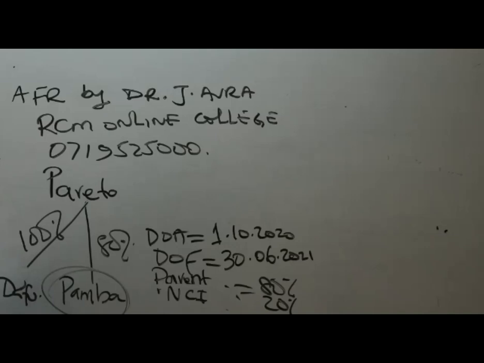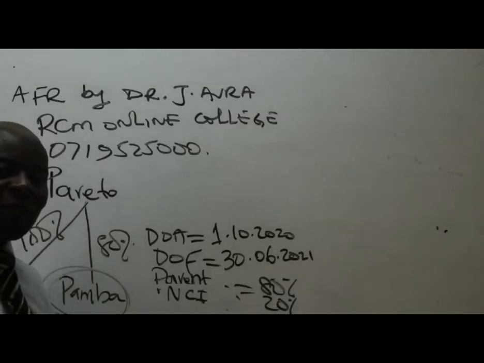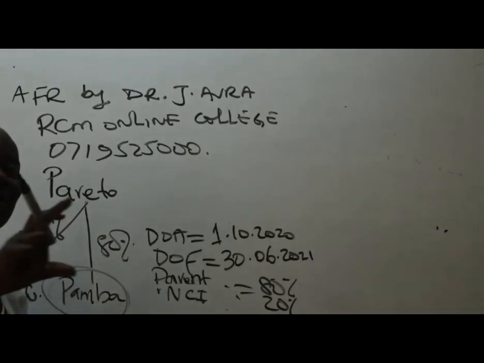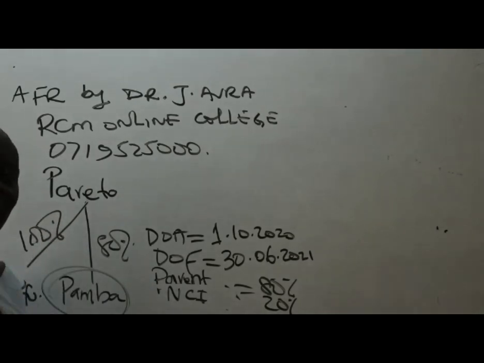Although later on, they made some disposal. Later on, we are told here that they disposed 60%. So on disposing 60%, Dafu jumped from a subsidiary status to an associate status. Because when they sell 60%, 100% minus 60%, that means Pareto shall only be having 40% of Dafu. 40%, remember, automatically makes it an associated company, unless you're told otherwise.